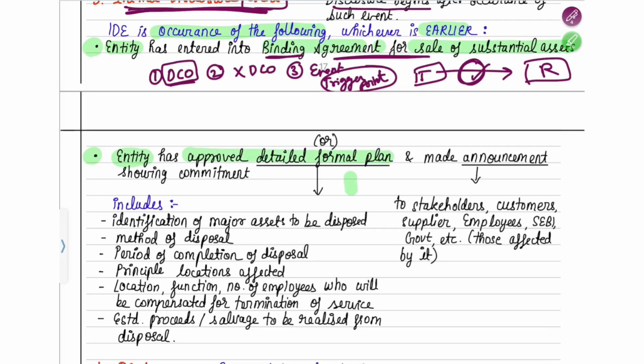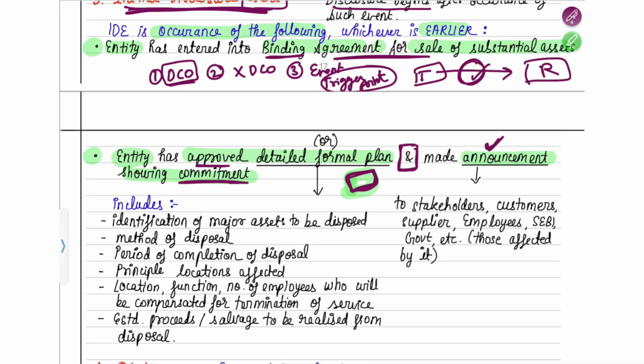That means a plan was made, and the plan has been approved by the board of directors, and they have also made an announcement about that plan showing commitment. That means whoever is going to be affected by this plan, they have made the announcement to them also, which shows that they are committed towards executing this plan.